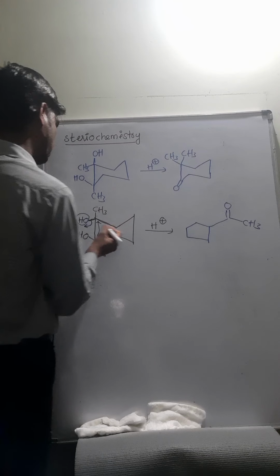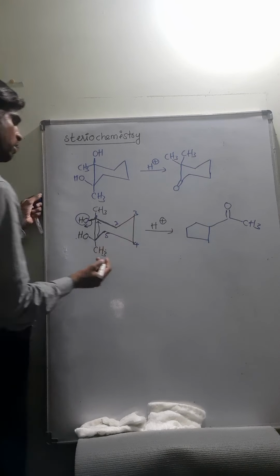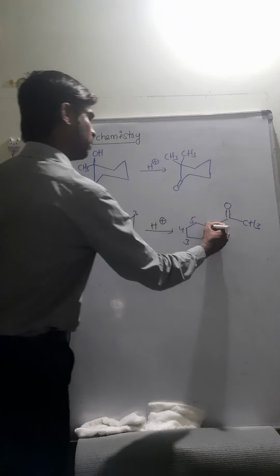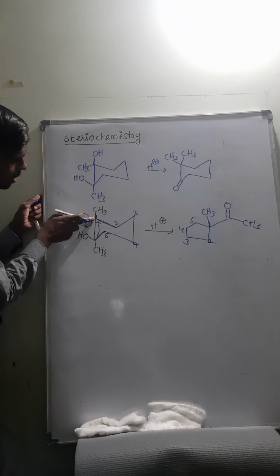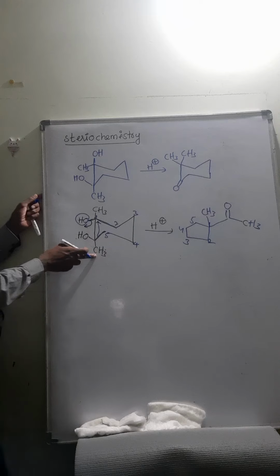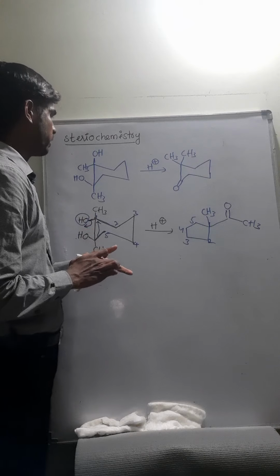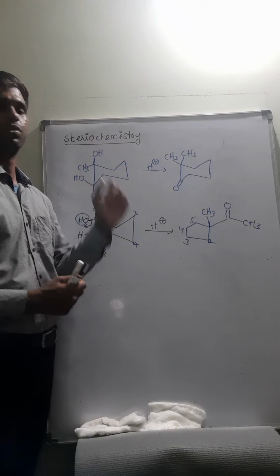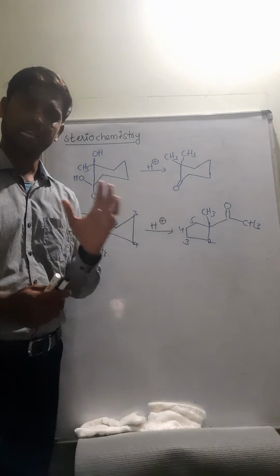Right? You just see, give numbering 1, 2, 3, 4, 5 on the 5-member ring, and at the first carbon we also have a methyl. So you can put a methyl here. When this bond is broken, the first carbon is also attached to C double bond O CH3. So this is the expected product in the pinacol reaction involving stereochemistry. We can also have the pinacol rearrangement with cyclic compounds.